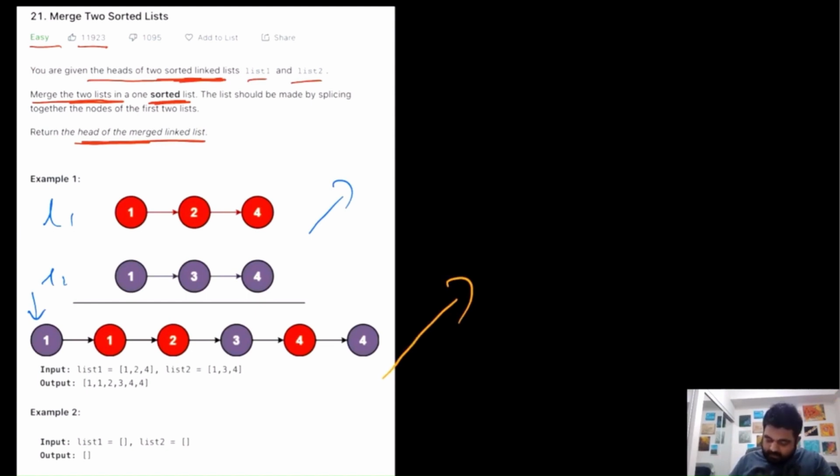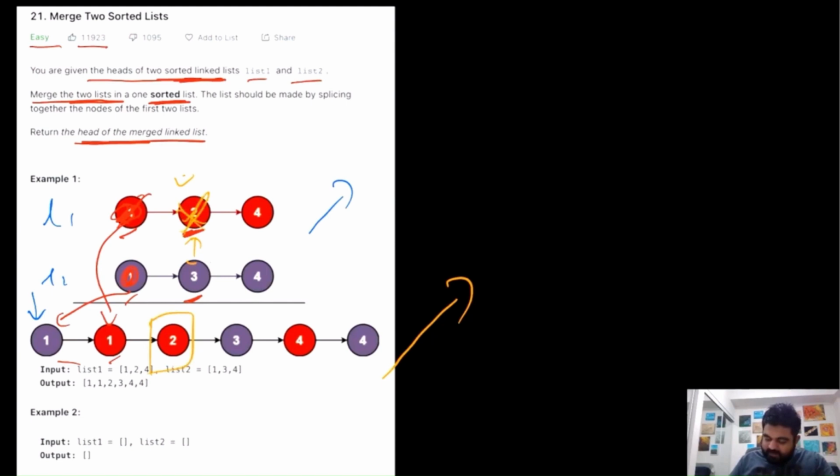And how is it sorted? It has taken values from whichever nodes had the smaller value. In this case, these first two values were 1 and 1, so we can choose either one, right? Now we are done with this value 1 and 1 over here. Now we need to take care of this 2 and 3. When we compare 2 and 3, we find that this value 2 is actually smaller, so that's why we add a 2 node over here, and now we are done with this one.